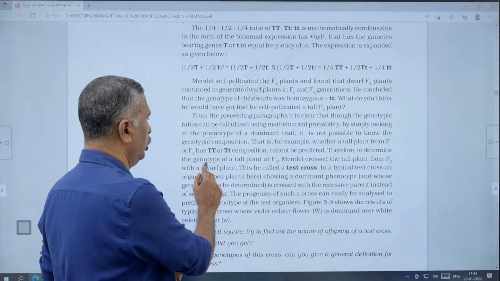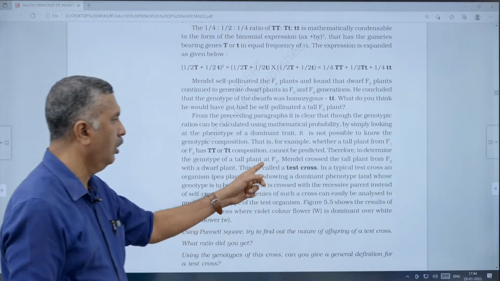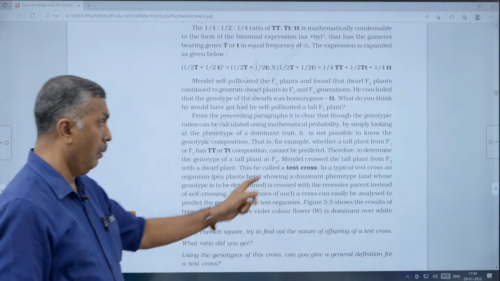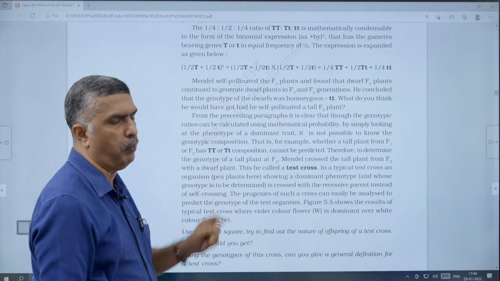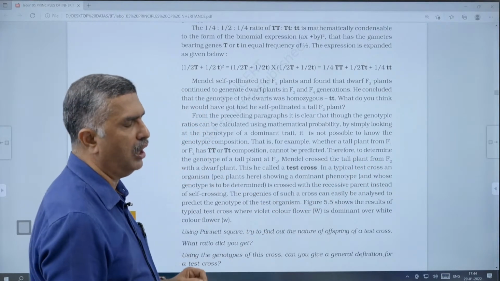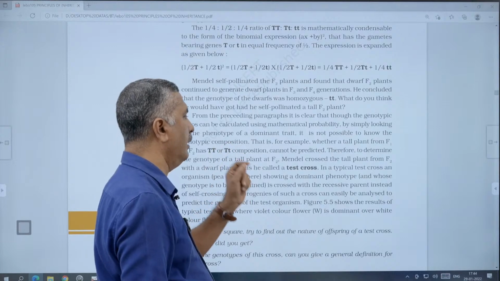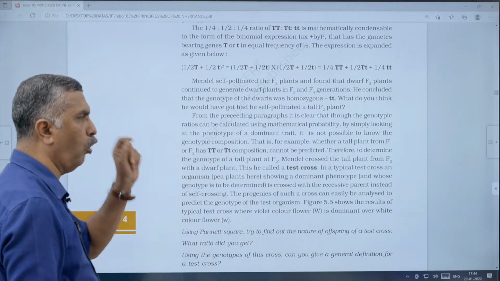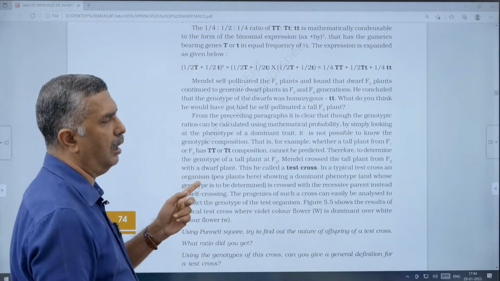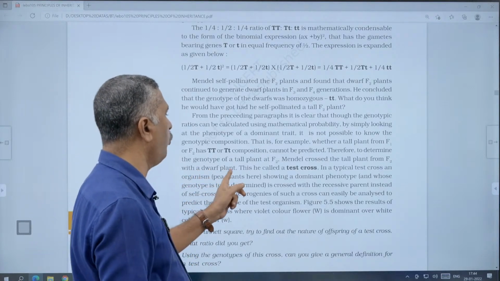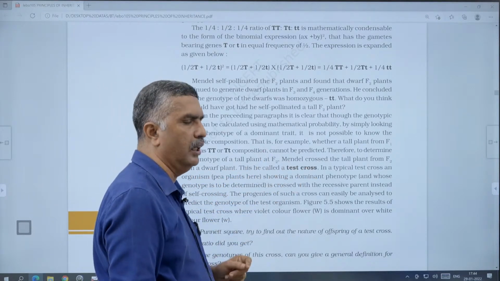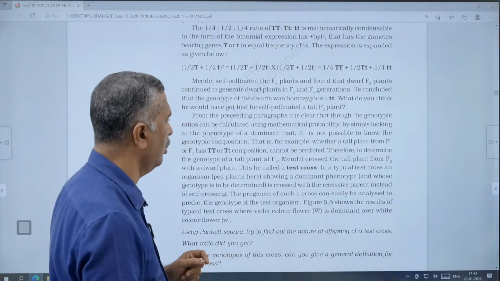Therefore, to determine the genotype of a tall plant in F2, Mendel crossed the tall plant from the F2 with the dwarf plant. That tall plant from the F2 is of unknown genotype; either it may be capital T capital T or capital T small t. It is crossed with the dwarf plant, and this cross is called a test cross.